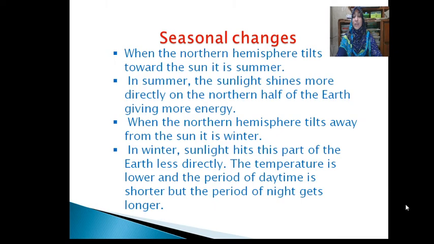Do you see the same weather throughout the whole year? In the month of January or Poush, is it hot or cold? Is the weather in Ashar or Bhadra the same as Poush, or is it different? Dear students, in Bangladesh we see different weather at different times. We feel cold in the months of Poush and Magh and hotter in Boishakh and Jyeshtha. Can you say why? You will be able to answer when you know how the earth moves around the sun.